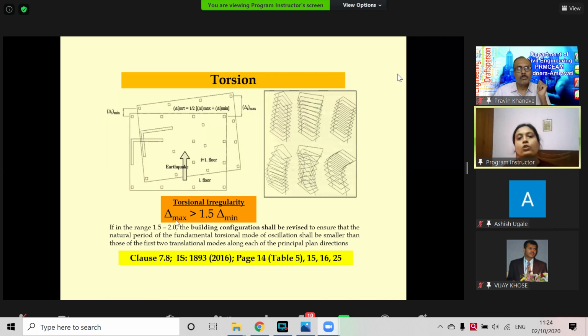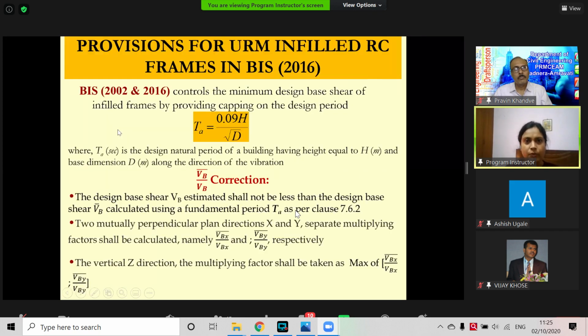The code says you may consider a building torsionally irregular when the delta max, the maximum deflection at any point, is higher than 1.5 times delta minimum. And if your structure is torsionally irregular, we can see this kind of rotation is possible. We have to take care of many things, but I'm just touching upon this issue, not discussing it in detail. We can discuss it in detail another time.